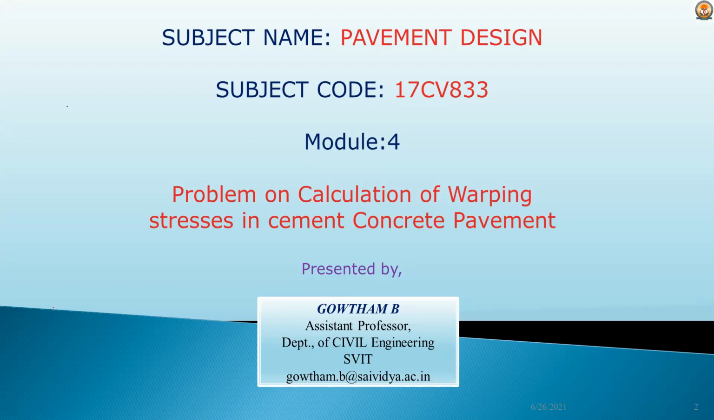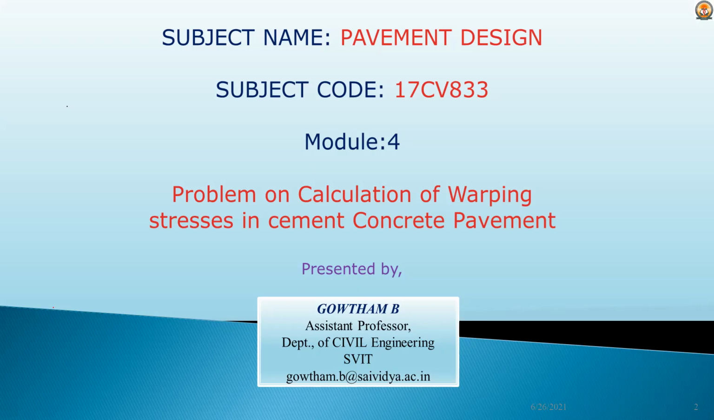What does it mean? If I take midday of the summer, the top portion of the pavement has more heat than the bottom of the pavement, correct? That means the top surface of the cement concrete slab has a much higher temperature than the lower surface. When this is the case, the top layer of the pavement tries to expand and the bottom layer tries to contract. This is a case where you can observe warping stresses.